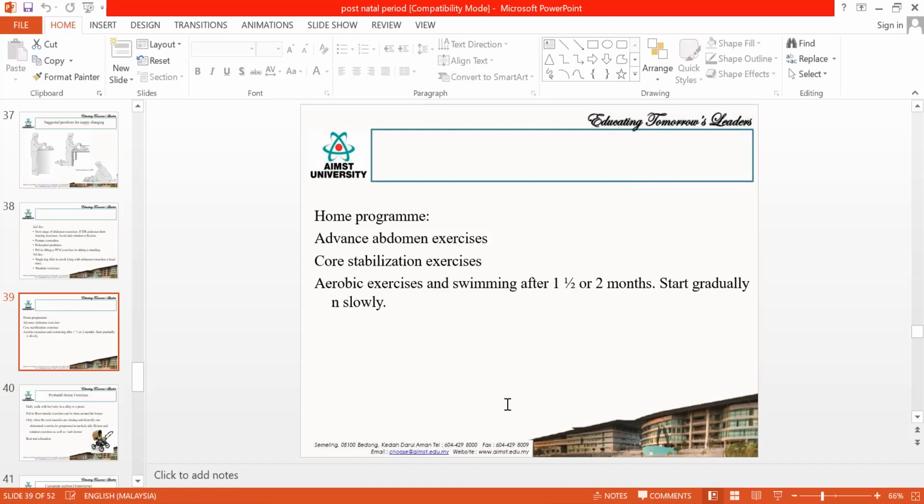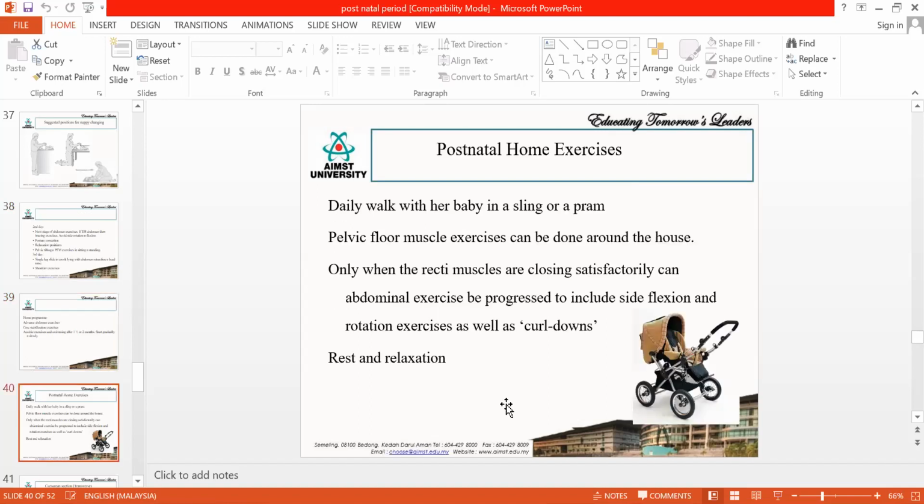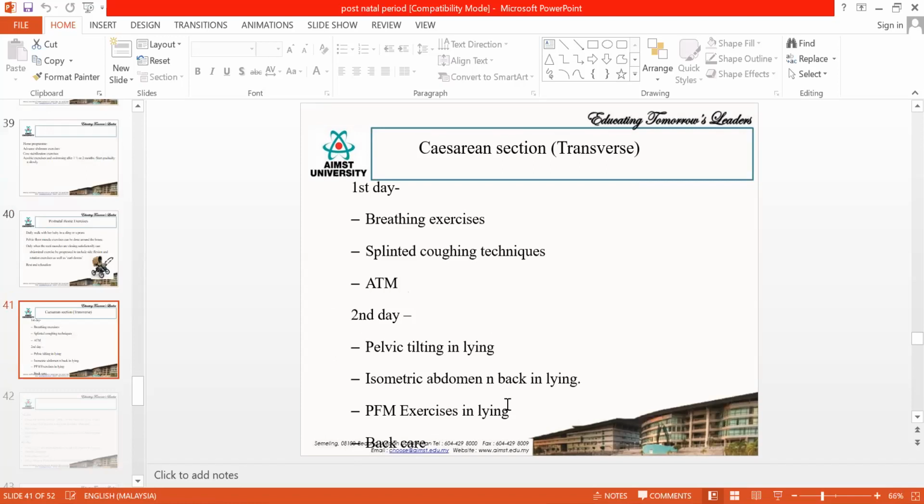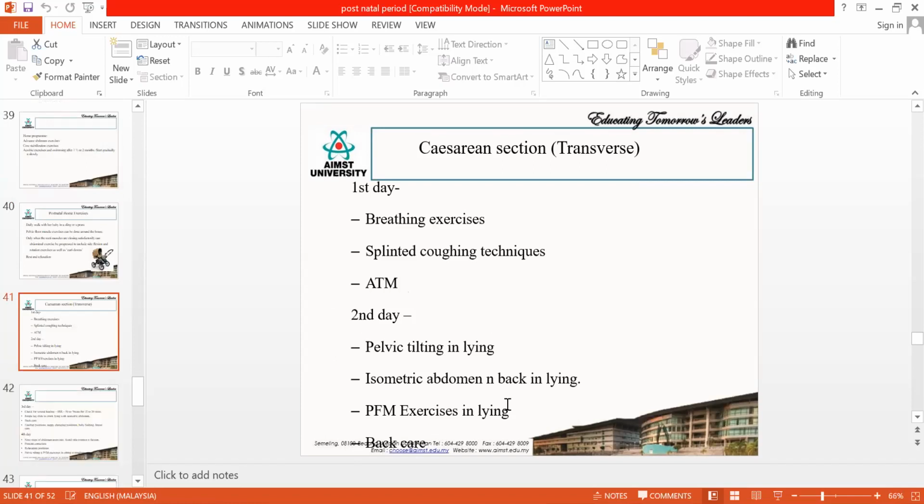Then they can go for aerobic exercises, swimming and regular walking, jogging, everything after 1.5 months or 2 months in case of normal delivery. In case of cesarean delivery, it will take a little longer. Next is the home program you will teach. In case of cesarean section, you can teach the same exercises. The only thing is the time duration will be different.